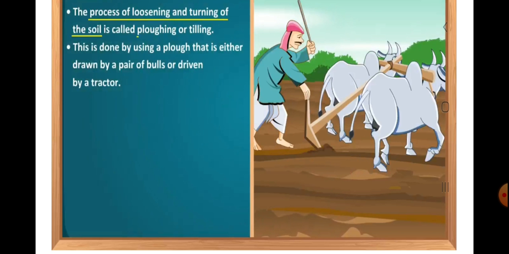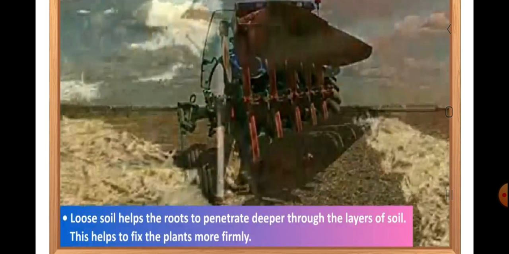The plows are pulled by a pair of bullocks or by a tractor. Actually, the plowing of small fields is done with the help of animals like bullocks, while the large fields are plowed by using tractors. Now we will discuss why the loosening of the soil by plowing is beneficial to us.